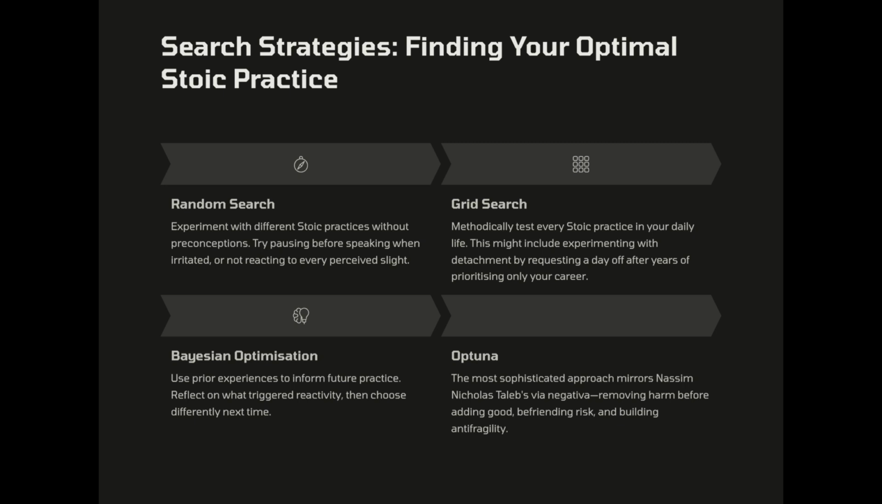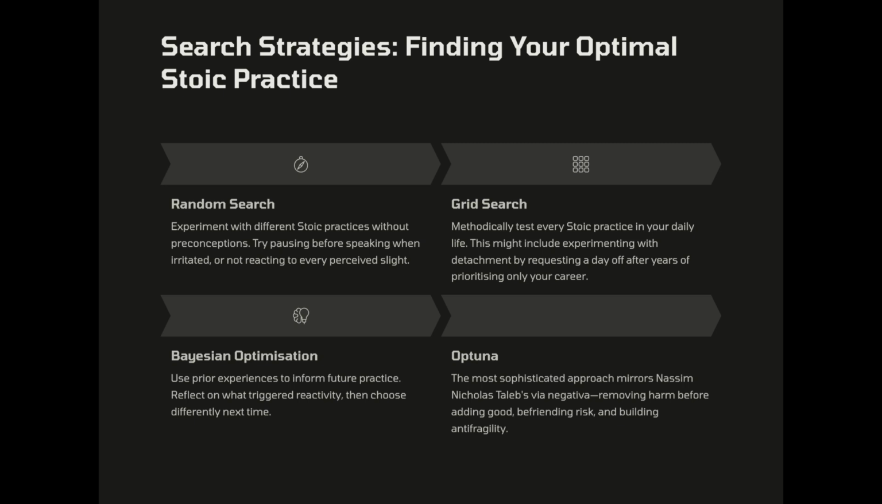Grid search tries every option. The grid search can resemble our experimentation with detachment, like requesting a day off when we try to experiment with a work-life balance after years of only prioritizing our career. Bayesian optimization makes smarter guesses based on experience. This is like reflecting on what made us reactive and choosing differently next time.